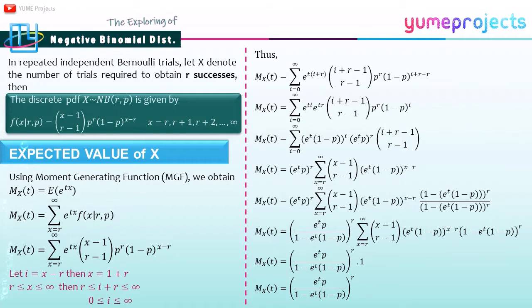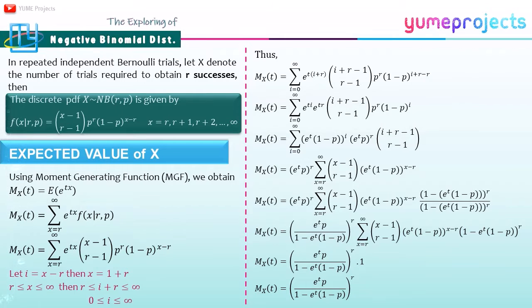Then the probability distribution of X is the negative binomial distribution with discrete probability density function given by f(x) equal to combination (x minus 1, r minus 1) times p to the power of r times q to the power of x minus r, where x is equal to r, r plus 1, up to infinity. For the event X equal to x to occur, one must obtain the rth success on the xth trial by obtaining r minus 1 successes in the first x minus 1 trials in any order, and then obtaining a success on the xth trial.